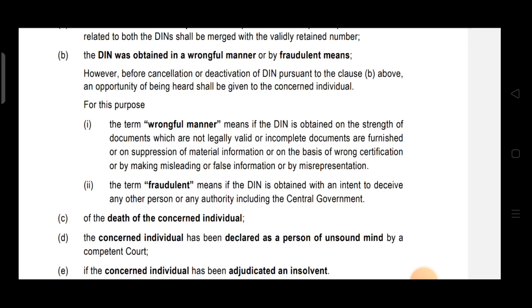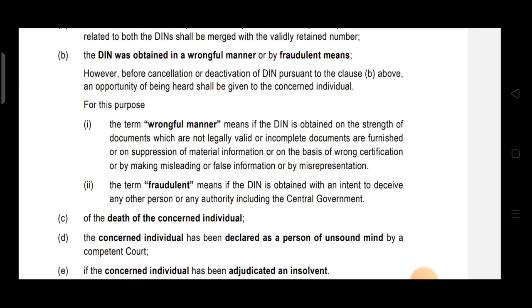This you all can understand: the documents which are given that are not legally valid, material information is suppressed, wrong certification, misleading information, false information. So these all mean wrongful manner. So if the DIN is obtained on the strength of these documents, on this basis, then it can be said that it is obtained in a wrongful manner, and in that case DIN will be cancelled or deactivated.